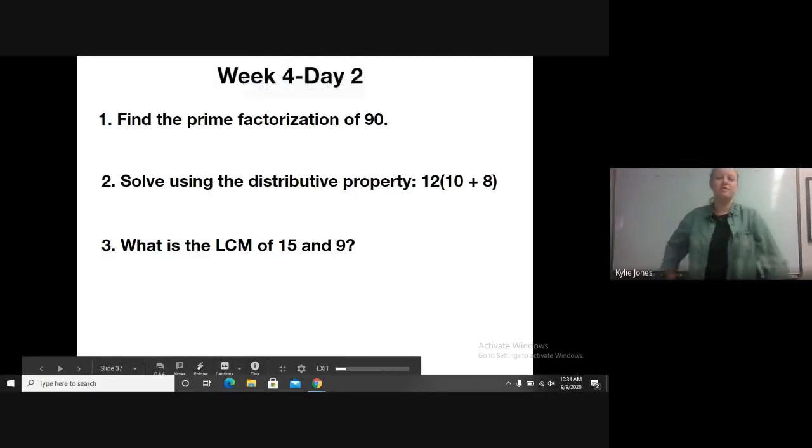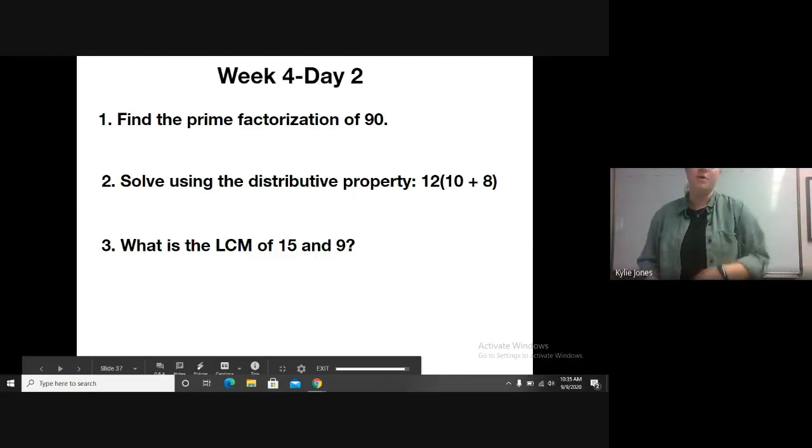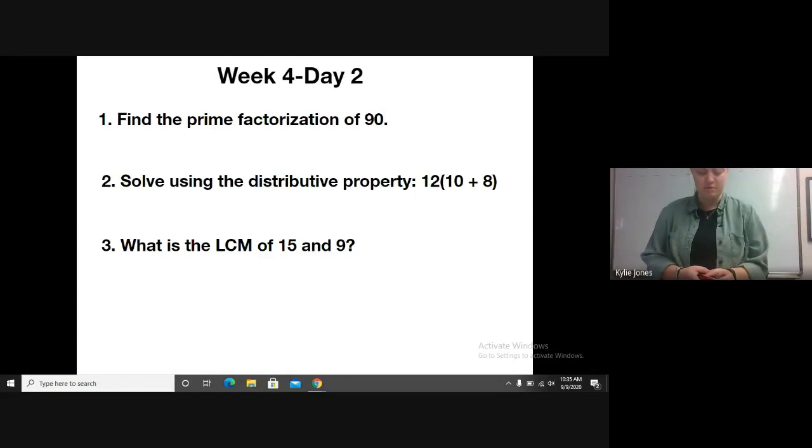So number 1, find the prime factorization of 90. Number 2, solve using the distributive property. And then number 3, what's the least common multiple of 15 and 9? I'm going to put on some music, and I will give you guys until 10:40. We'll still do those 7 minutes that we normally do.